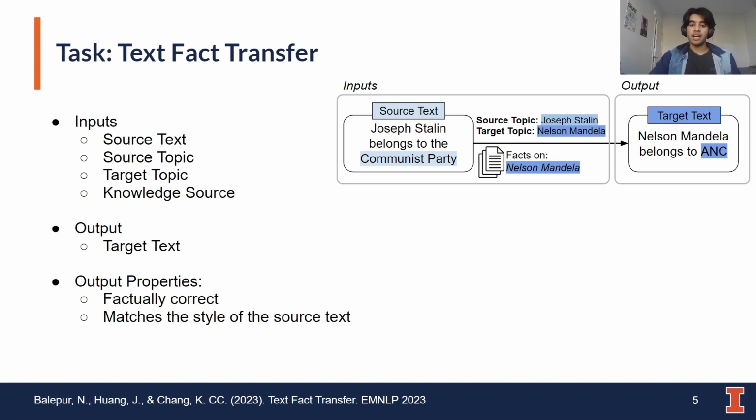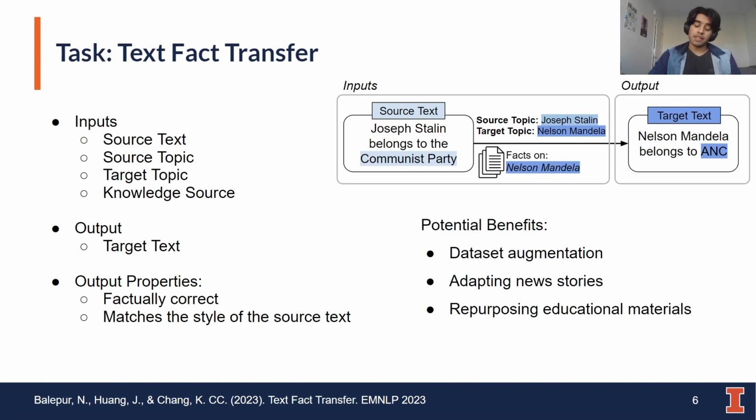Two properties of this output are that, one, it should be factually correct, containing information about the target topic that are grounded in the knowledge source, and it should match the style of the source text. And in this work, we define style as the phrasing and specificity of the text.